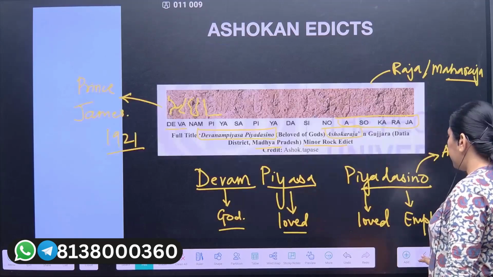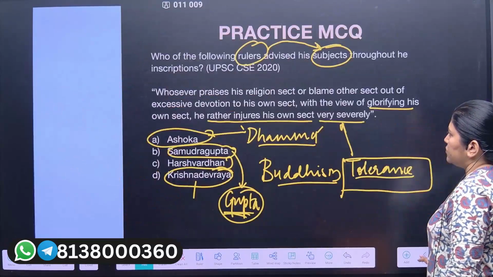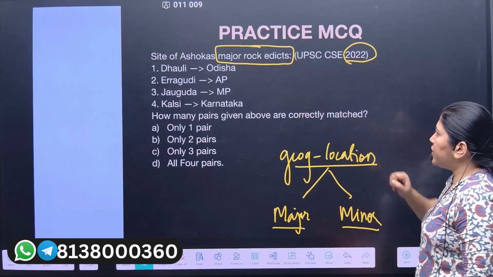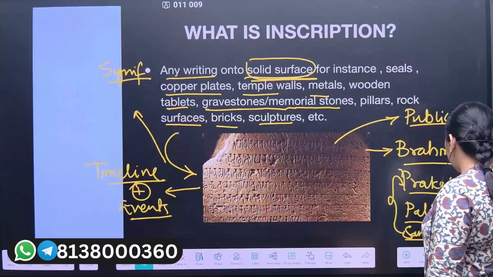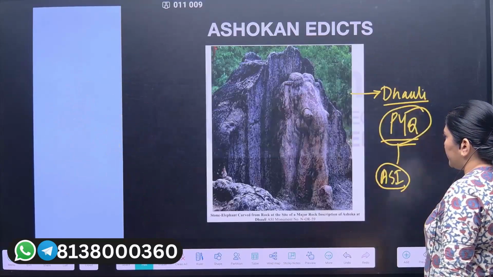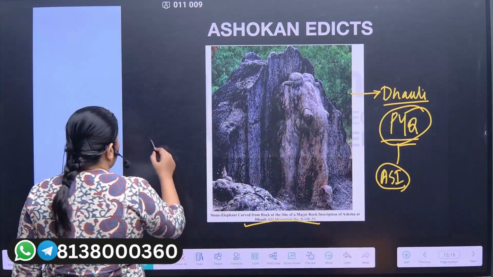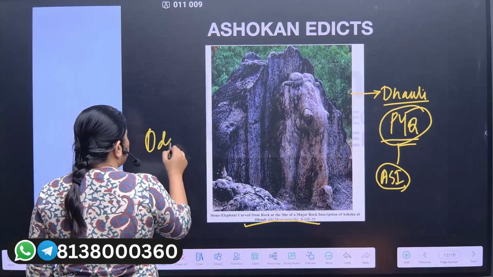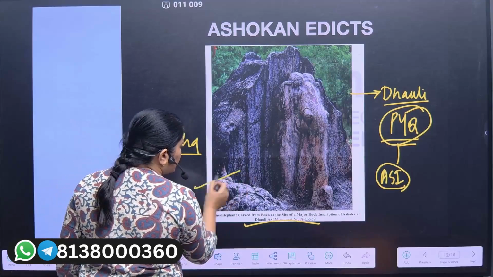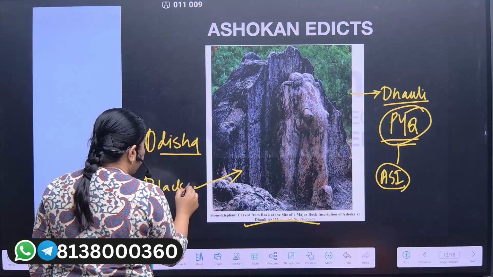Now just see the question. Dhauli, Odisha. Now let us come to the previous slide again. So yes, Dhauli is from Odisha, the present Odisha. And see the color of the stone. It is little black, little gray.